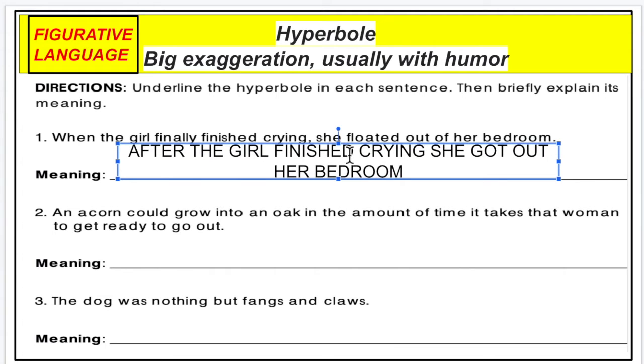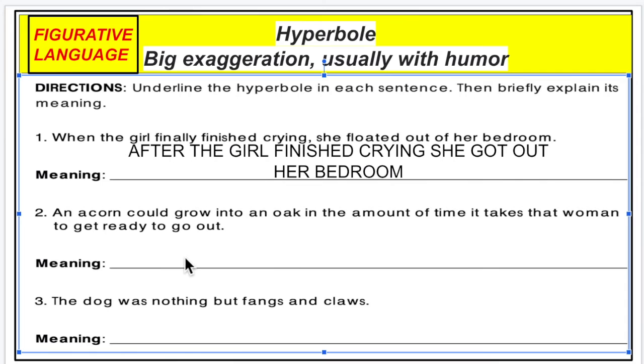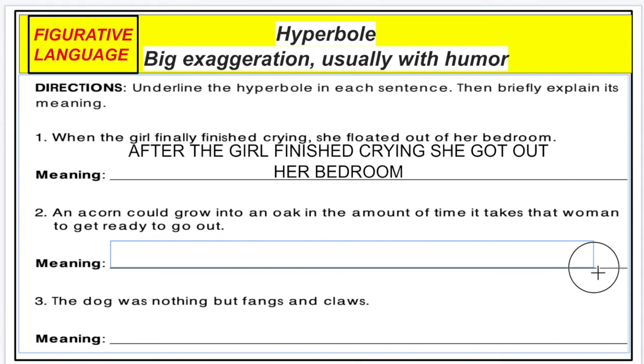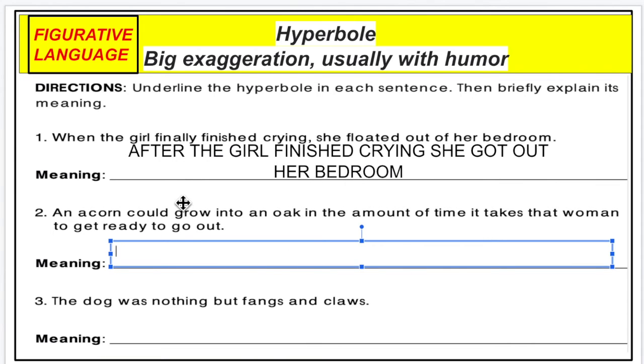So every time you have a hyperbole, the hyperbole has a meaning, and it is the responsibility of the reader to identify what the sentence means. So far, this is the meaning of our first sentence. Second sentence: an acorn could grow into an oak in the amount of time it takes that woman to get ready to go out. Wow, that's a long sentence, but that sentence means so far an acorn is being compared with the way a woman gets ready to go out.